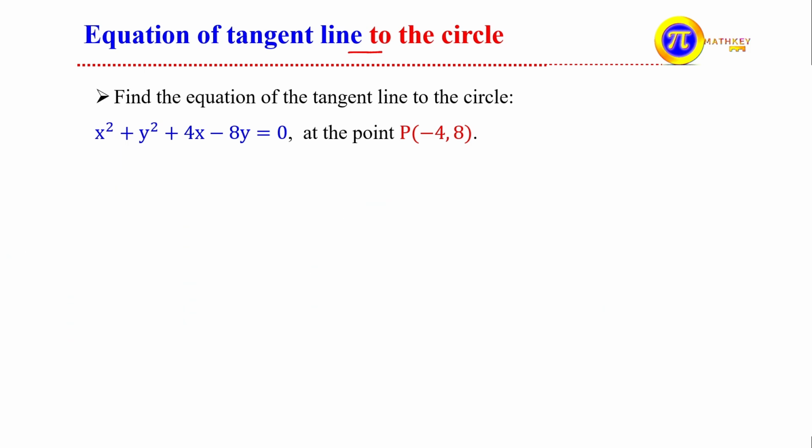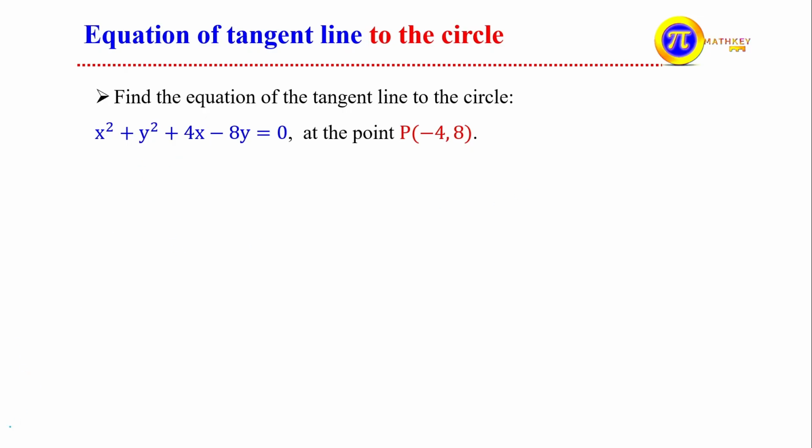ስለዚህ የመጀመሪያ ስራችን ይሆናል ማለት ነው በሴንተሩና በፖይንት ኦፍ ታንጀንሲ ያለውን ስሎፕ ስንፈልግ change in y over change in x ብለን እንፈልጋለን። After that the slope of the tangent line means the negative reciprocal of what? The slope which is passing through the center and point of tangency ይሆናል ማለት ነው። ስለዚህ በዚህ አይነት መንገድ ነው ሶልቭ የምናደርገው። ይሄንን ጥያቄ እንሰራለን። Now let us see it.